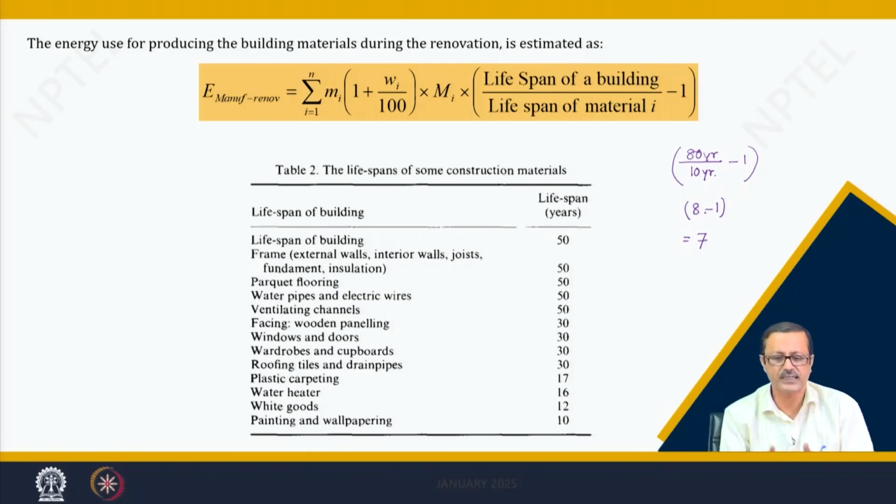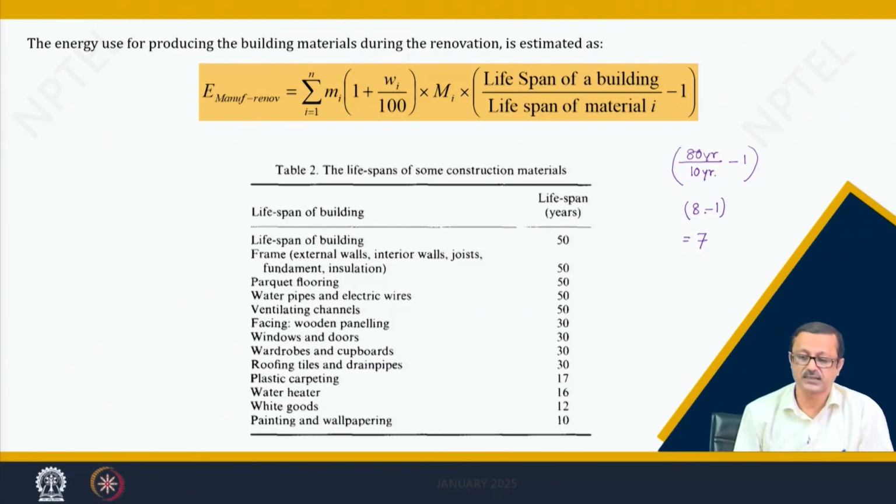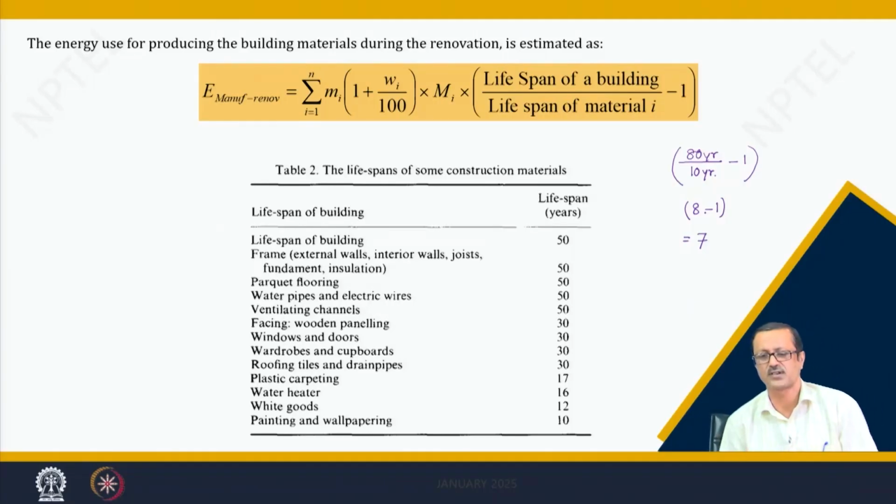Based on that, the lifespan of the building divided by the lifespan of the material minus 1 has been taken into account. In that paper there is also another table giving lifespan in years. Parquet flooring has 50 years of lifespan. Water pipes and electrical wires again have 50 years. Painting and wallpapering have almost 10 years or so. In our country it may be a little less because of dust, humidity and other issues. So, we can look into it in different ways, but the formula goes like that.